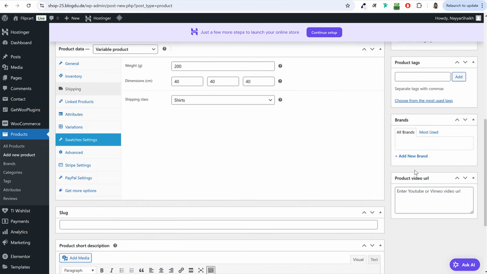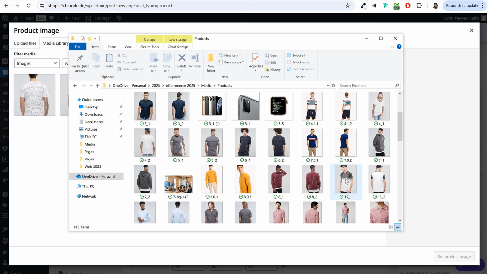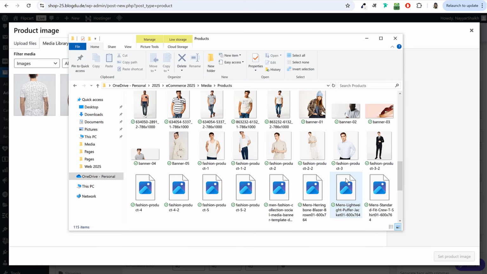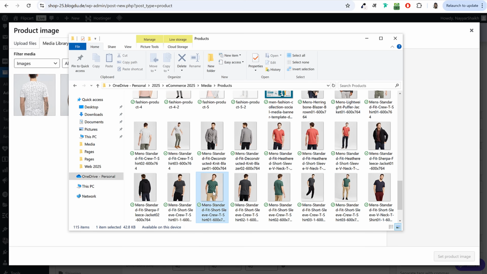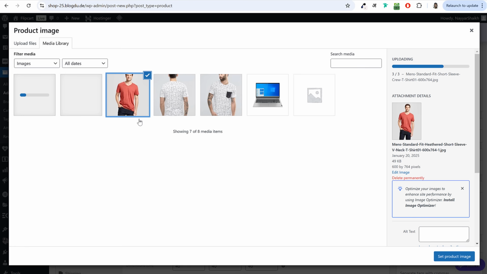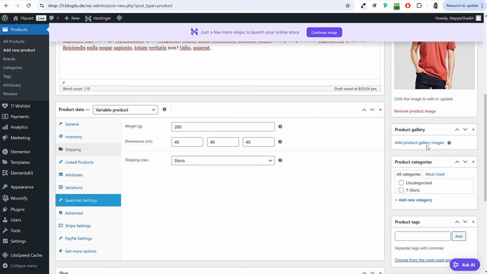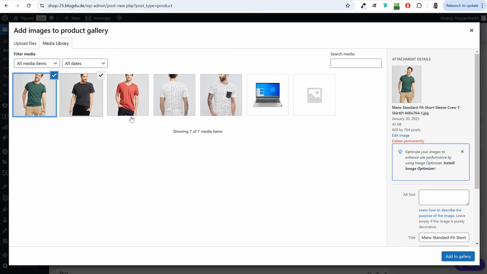All right. Then after that, at the right hand side, we have product image. I'll upload a few images for this product. Okay, maybe this is the green image or red one. This is the black one. So I'll upload these images from here. You can also do it like this. You can drag and drop these images. It will be uploaded. I want this red image as my main image. So I'll select this. Then after that, product gallery images. I'll select these two images.